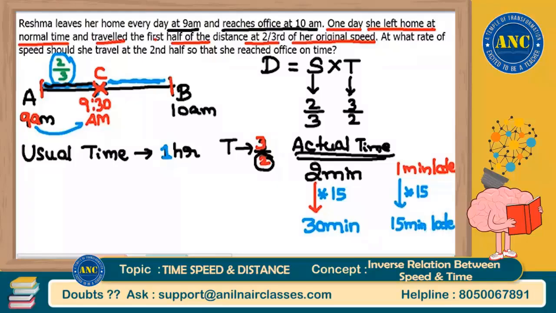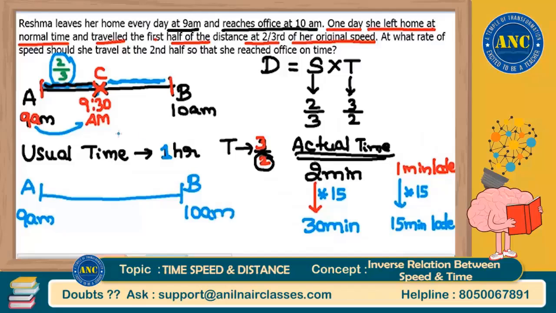That means every day Reshma will travel from A to B, starting from home at 9 o'clock and reaching at 10 o'clock. If she is traveling at usual speed, she will reach the midpoint at 9:30.